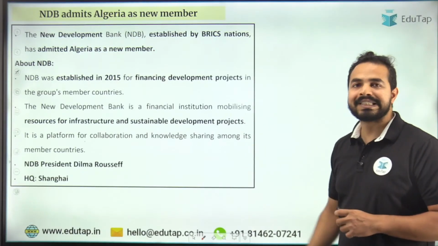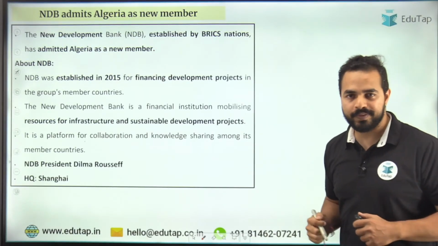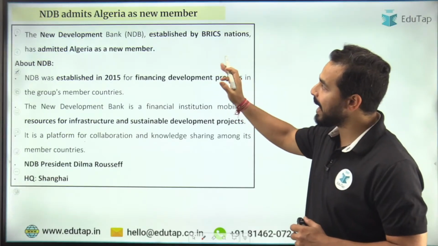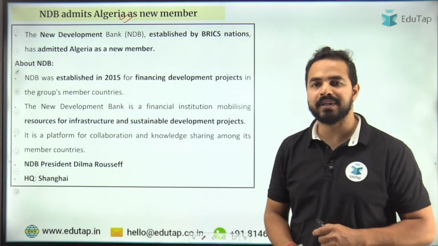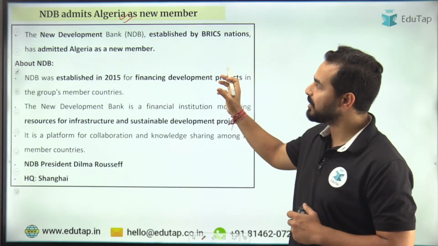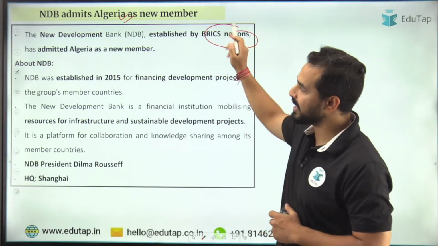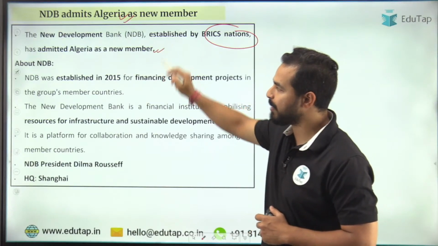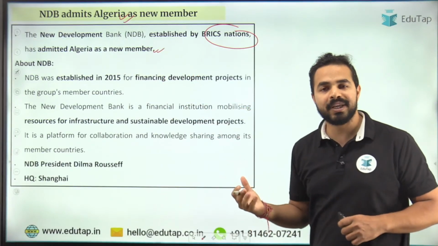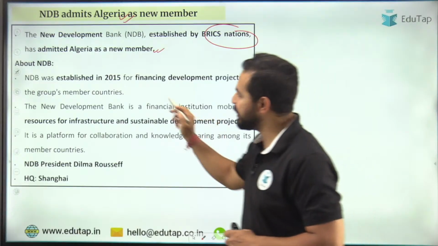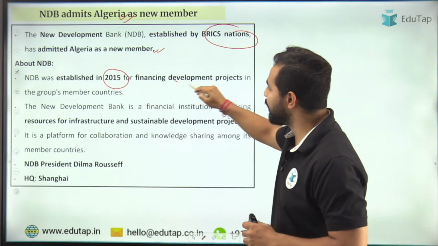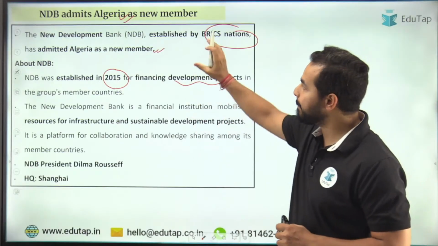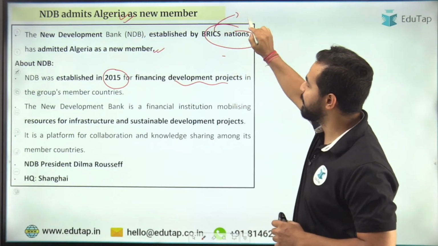Now let's move on to the third important news article of the day, that is New Development Bank has admitted Algeria as its new member. So guys, New Development Bank जिसको establish किया था BRICS nations ने has admitted Algeria as a new member. अगर हम बात करते हैं NDB की, तो it was established in 2015. क्यों establish किया गया था? So that we can finance development projects in the member countries. What is these members? BRICS nations.